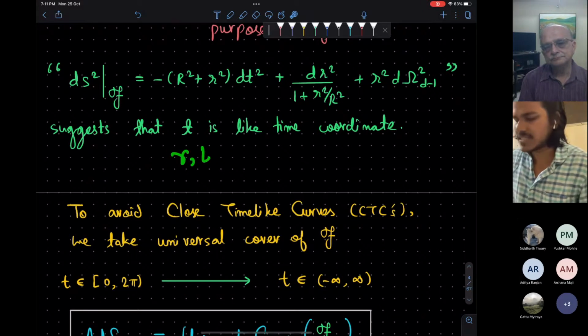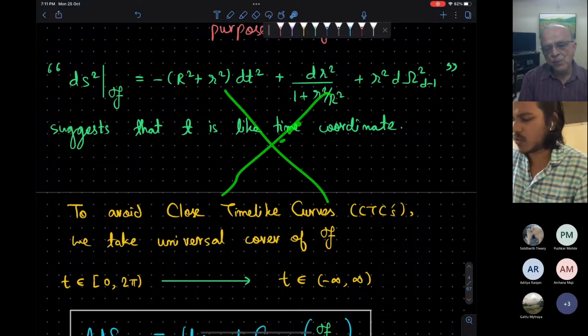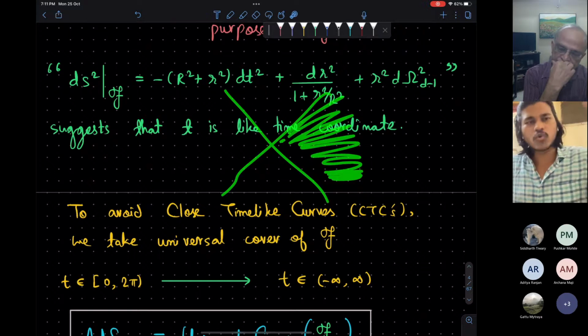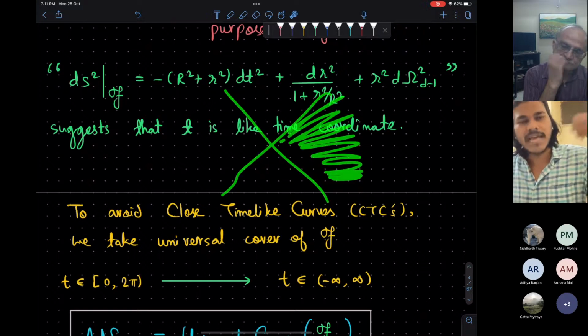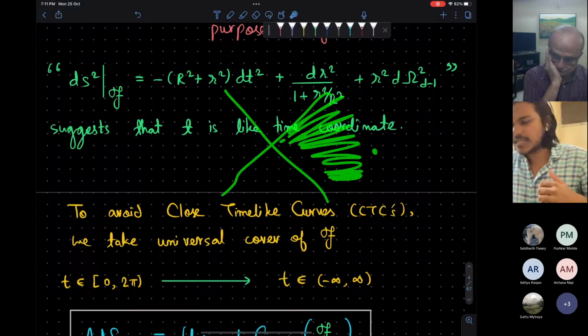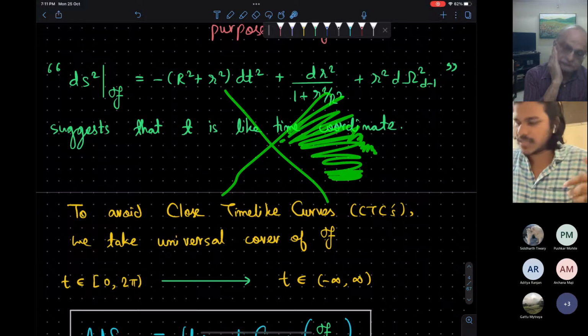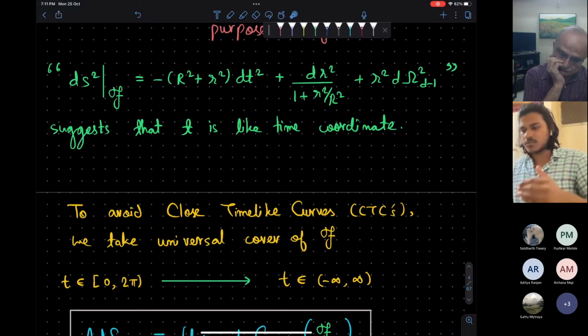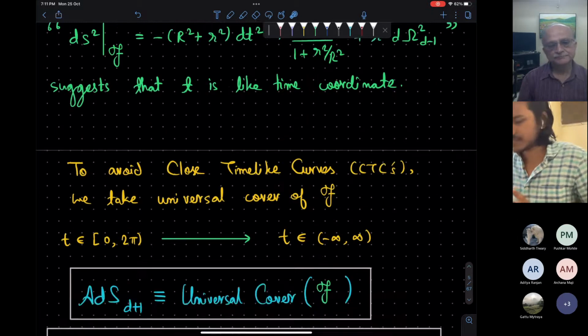Initially, we start with just r, t and theta, and we are only able to cover one patch. We can't describe the physics inside the horizon. Then we go to Kruskal coordinates or tortoise coordinates, and we are easily able to extend our manifold, and then we discover these four regions for the Schwarzschild metric. So something similar is happening here.